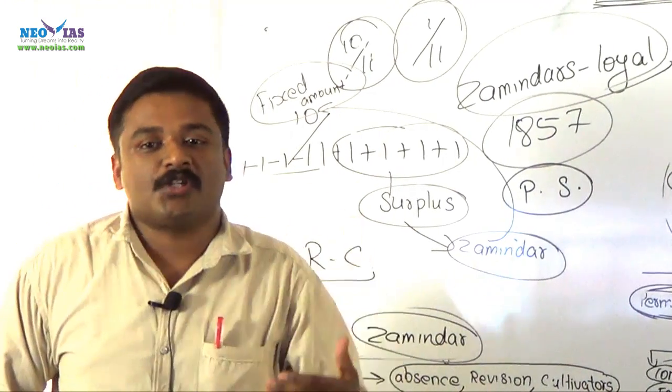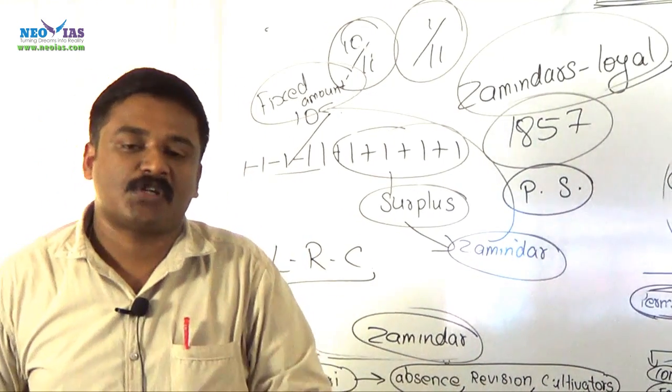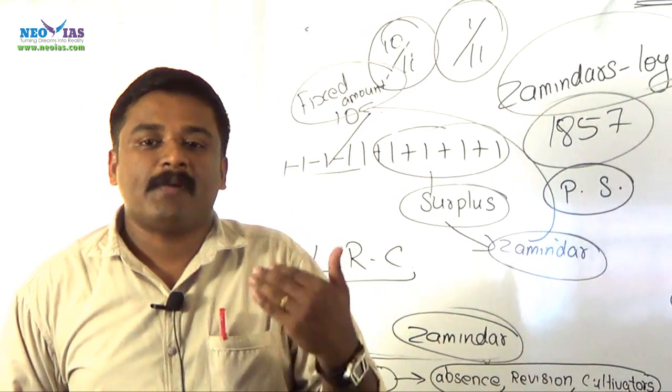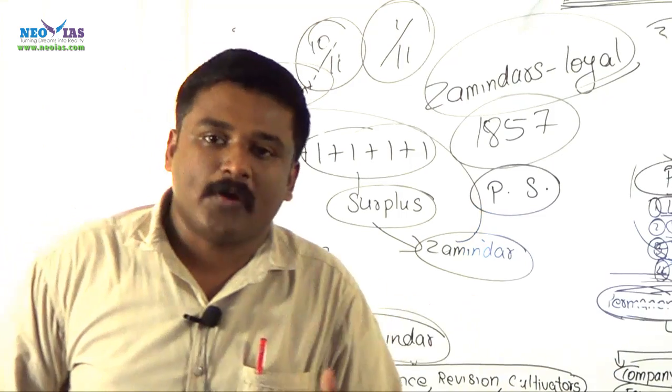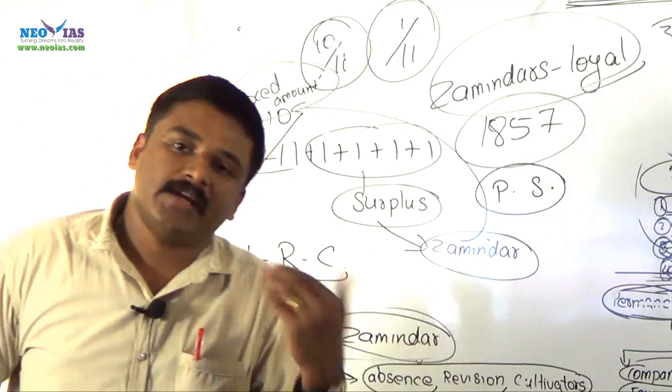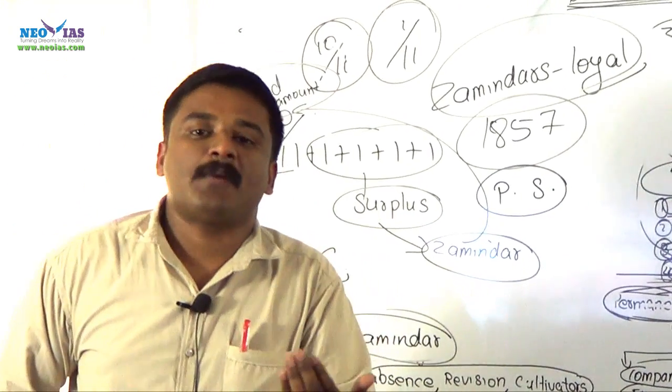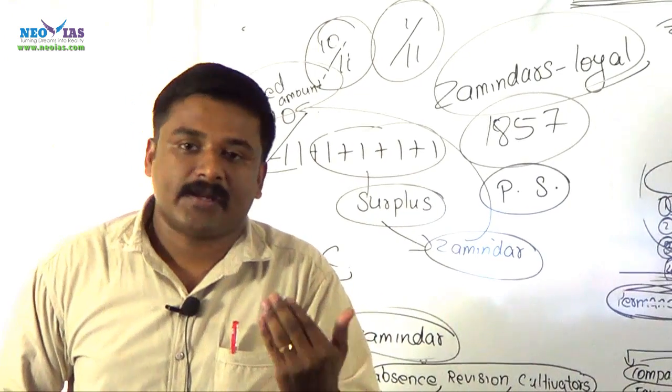Actually, it simply crushed the backbone of the village self-sufficient economy, and the backbone of the poor peasantry class of Indian society. Permanent and Riotuari settlements were highly exploitative, and no welfare measures for the peasantry were taken care of.